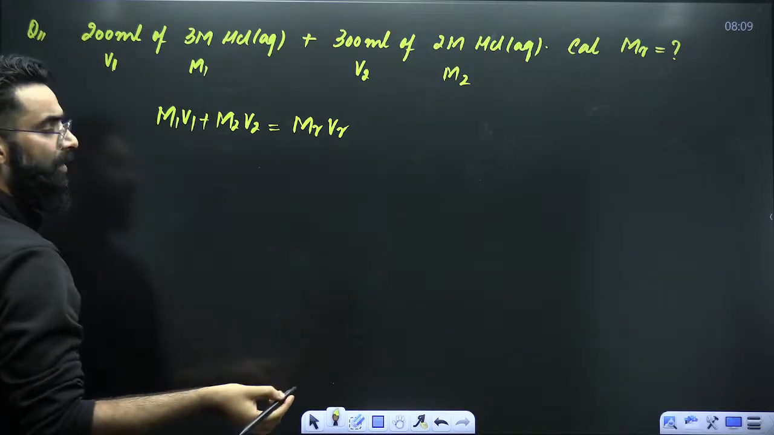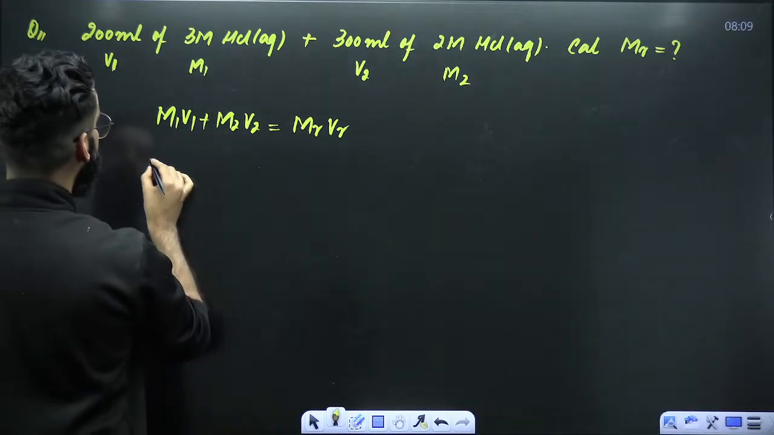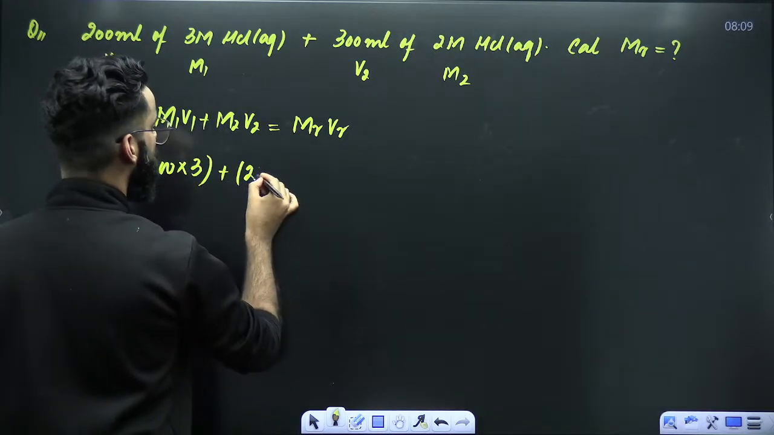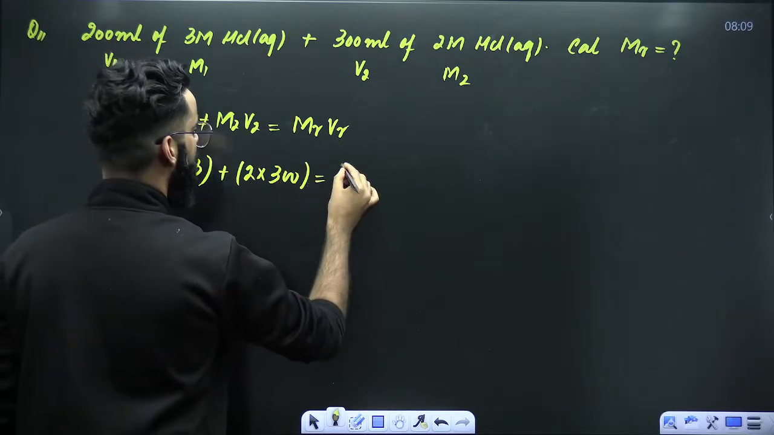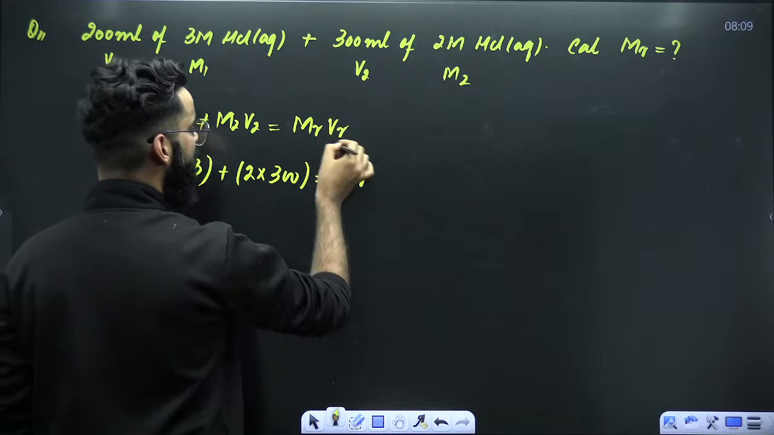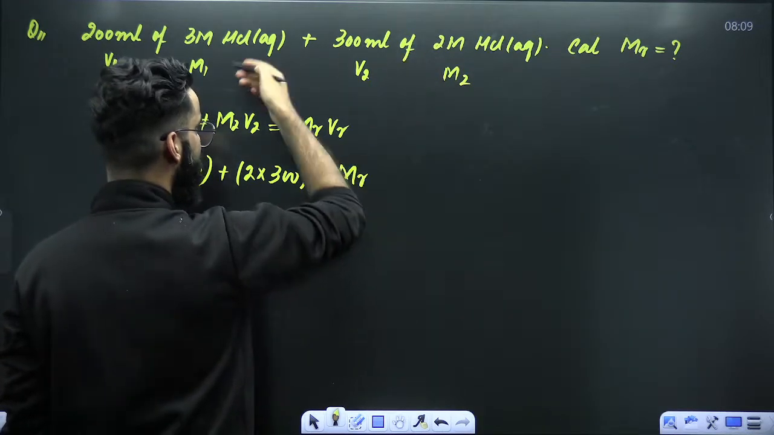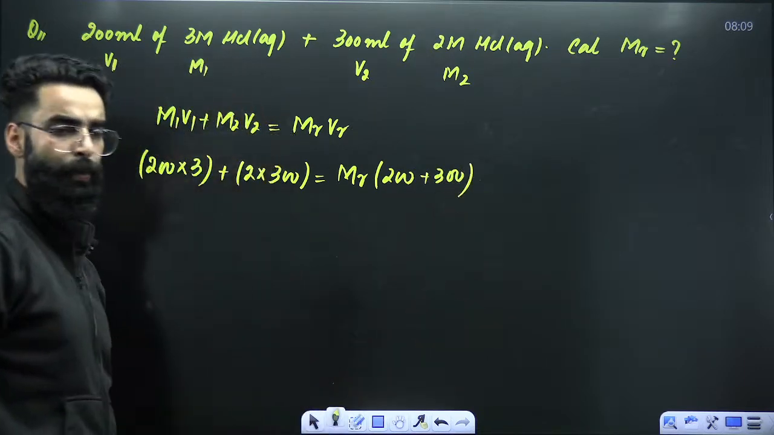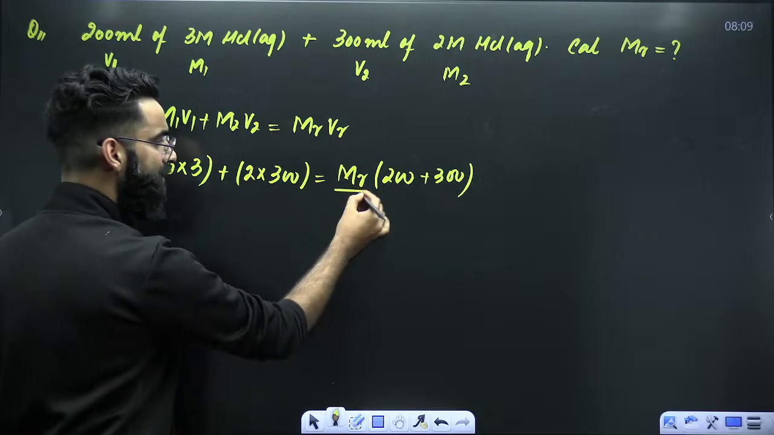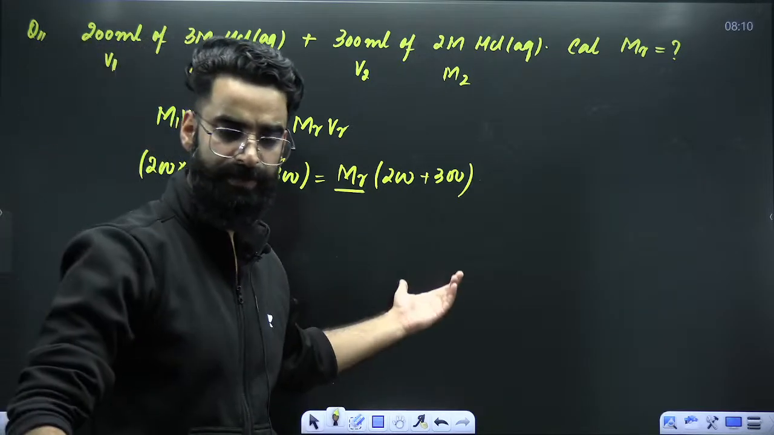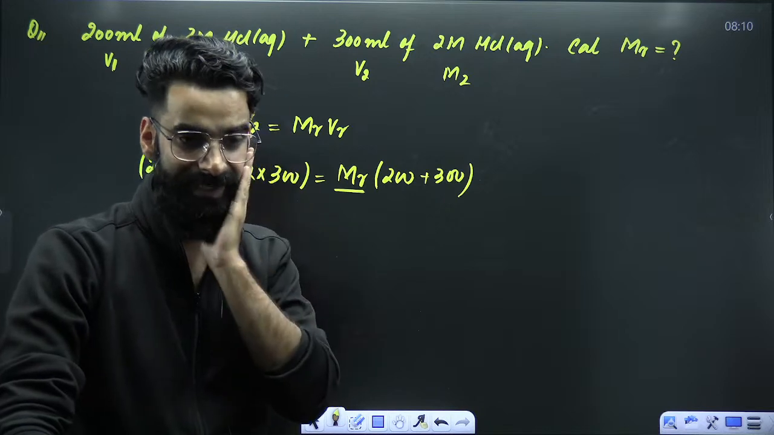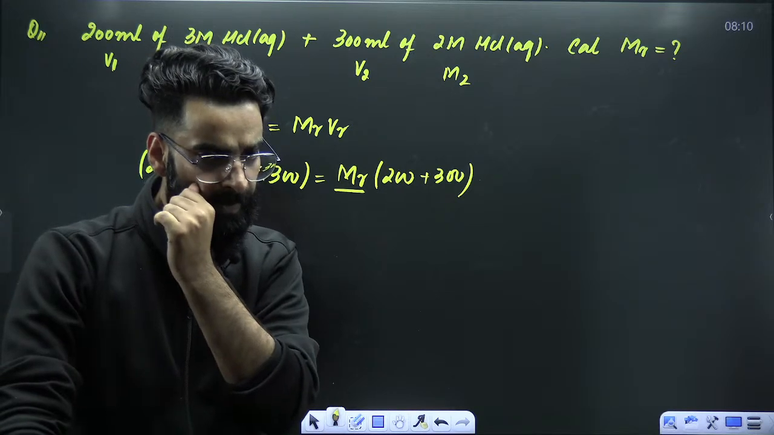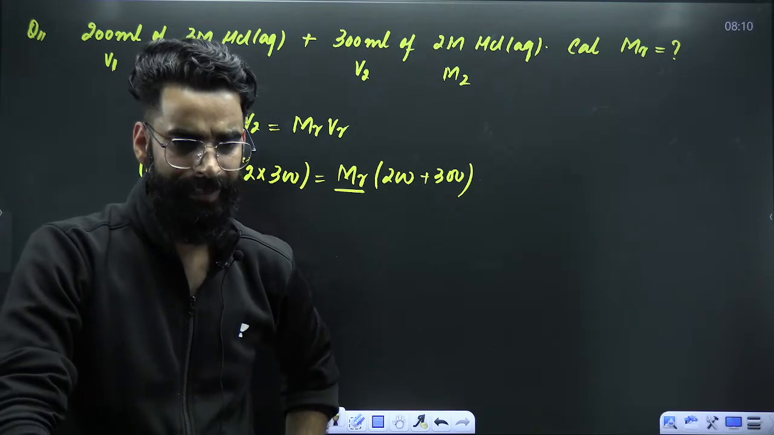Perfect. Now what is M1? 3. What is V1? 200. M2? 2. V2? 300. Molarity of the final solution we have to calculate. VR, the volume of the final solution, will be equal to V1 plus V2, that is 200 plus 300. Can I say I got one equation which contains just one unknown, MR? So from this equation, you can get the molarity of the resulting solution. Isn't it simple, people?